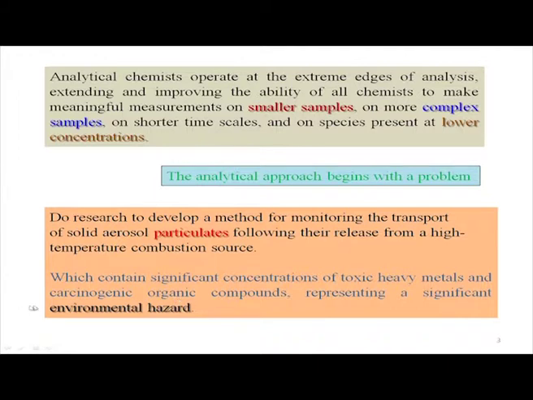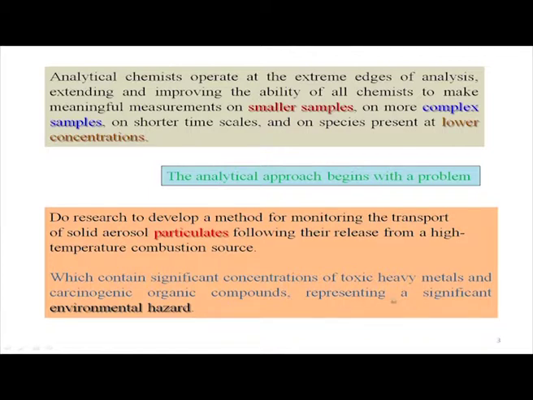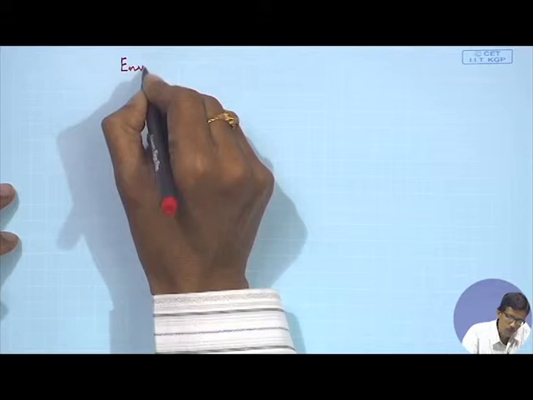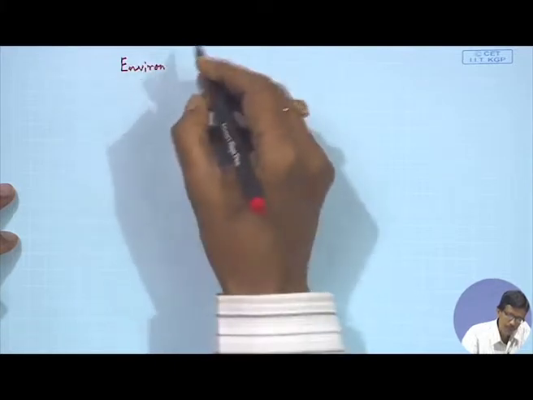Not only the carcinogenic organic compounds, but gases like the nitrogen oxides and the carbon oxides can also be carcinogenic, and they basically represent a significant environmental hazard. So, the analytical chemist can talk in terms of the corresponding environment, and we can consider it as environmental chemistry.